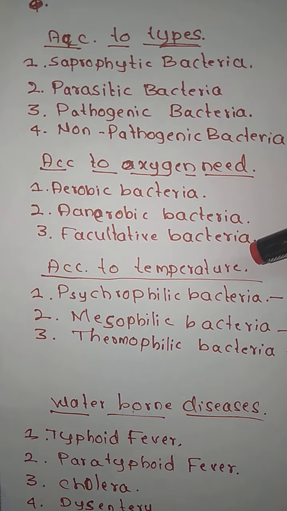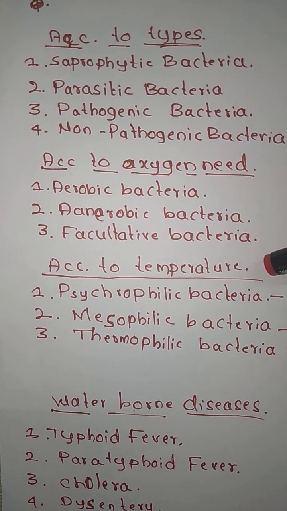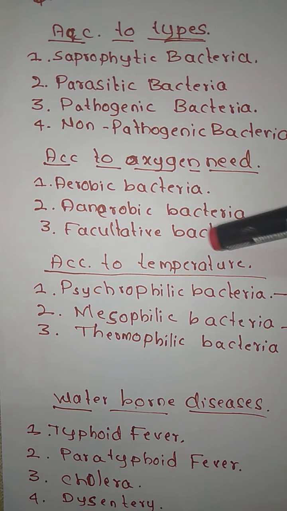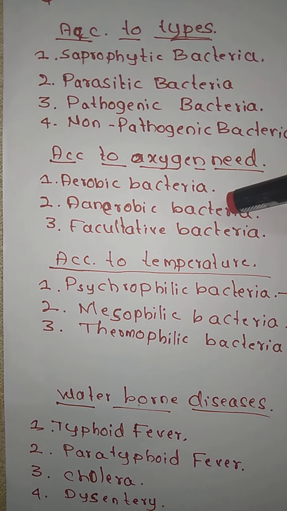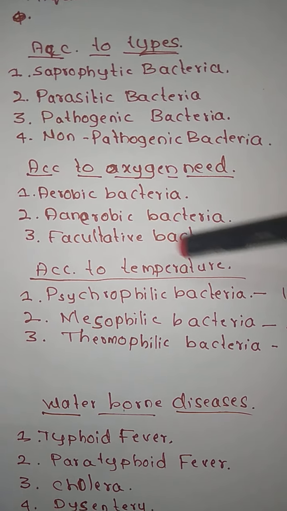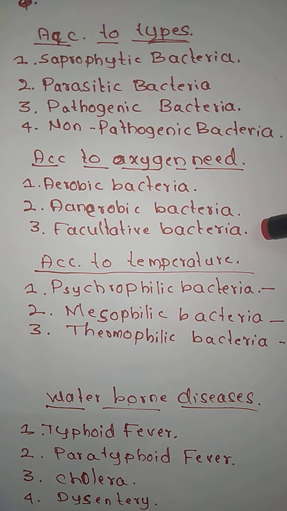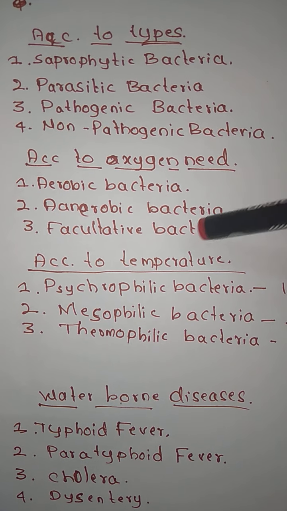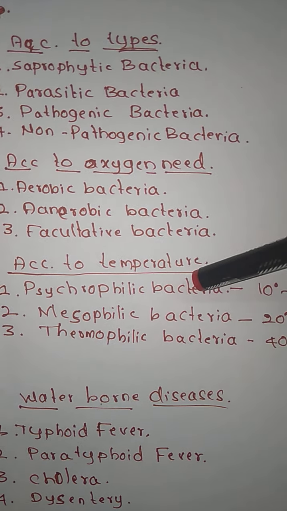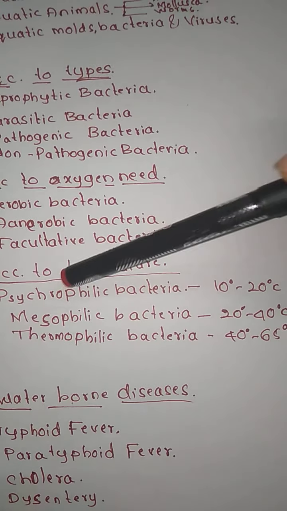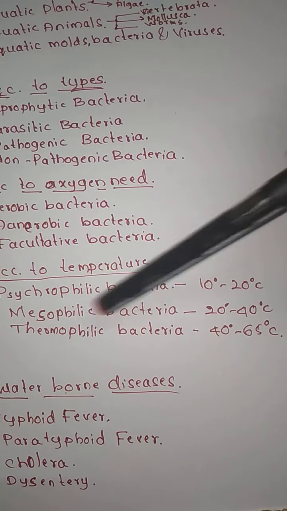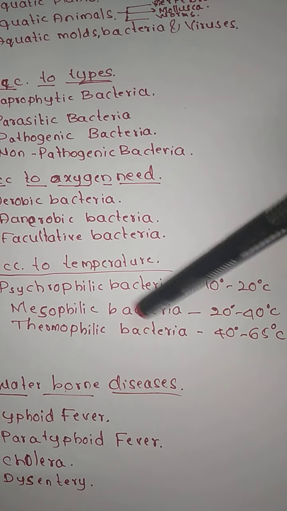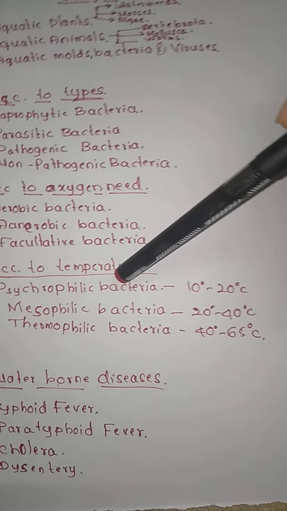What are facultative bacteria? The facultative bacteria are those which can survive either in the presence of oxygen or in the absence of oxygen. That we call facultative bacteria. The third one is according to the temperature. According to the temperature, we are going to divide the bacteria into psychrophilic bacteria, mesophilic bacteria and thermophilic bacteria.